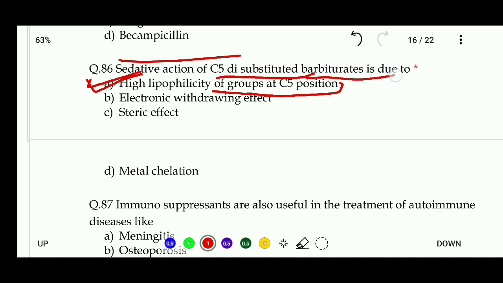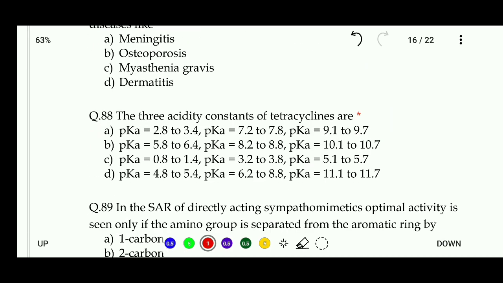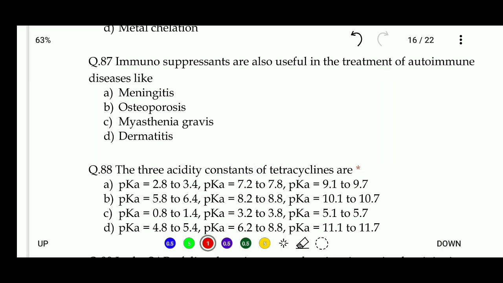Next, 87. Immunosuppressants are also useful in the treatment of autoimmune disease like meningitis, osteoporosis, myasthenia gravis or dermatitis. So the right answer of this question is dermatitis. Immunosuppressants are also useful in the treatment of dermatitis.